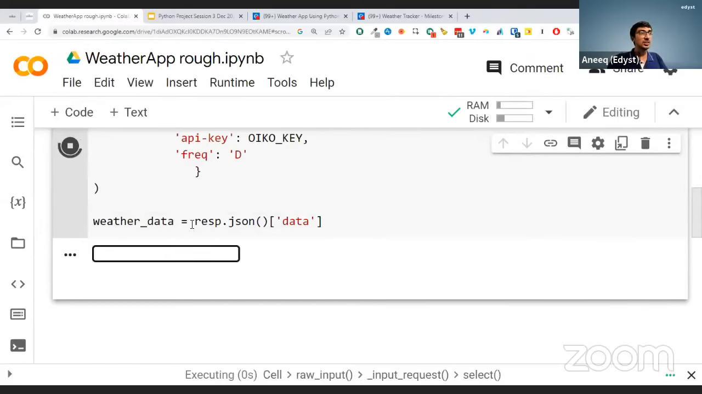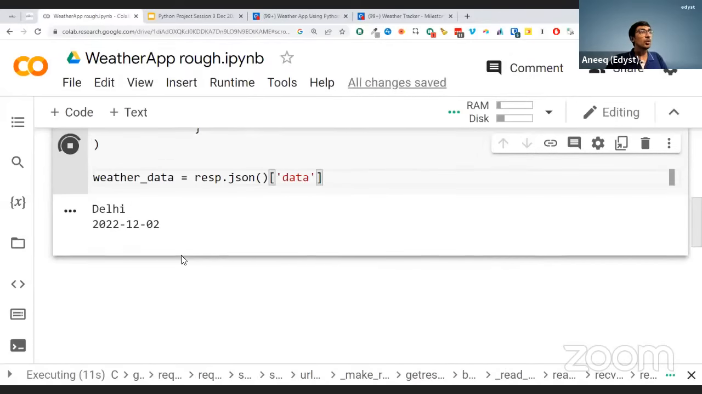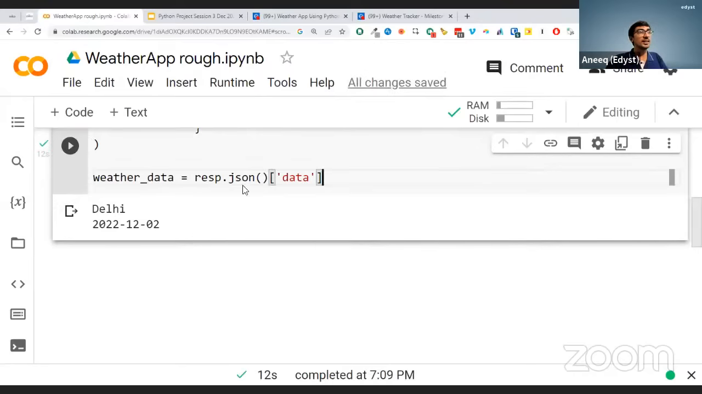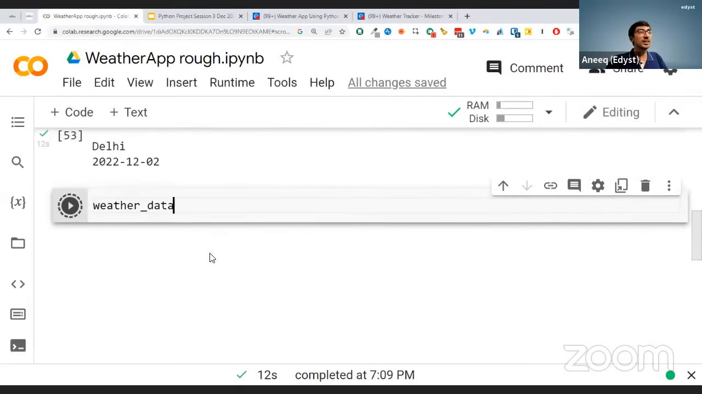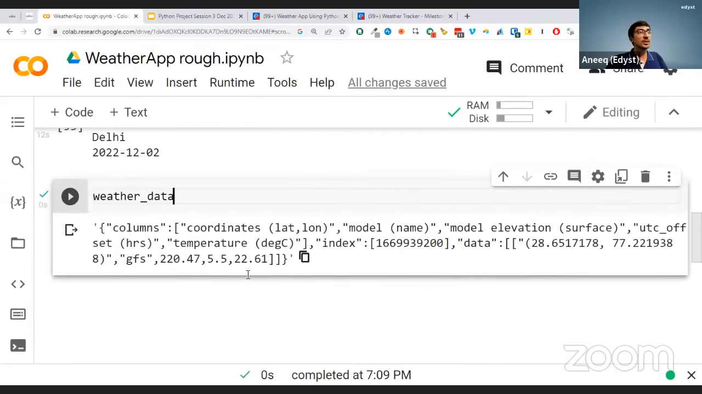Let me again give the value of Delhi, and the date, 20221202. All right, let me give this value. Now what we are going to get over here is the weather data. If I just go down and do weather_data like this, I can see what the data is, and the data is this.